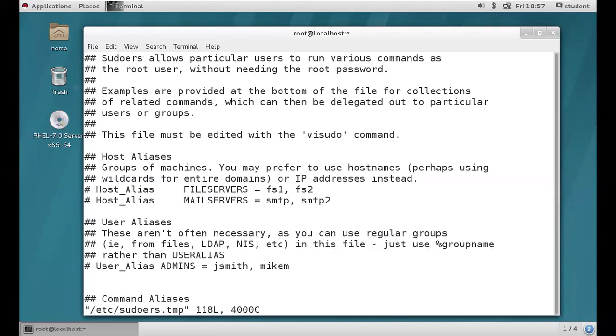Actually, it's a vi editor, right? So this file has huge content, guys.